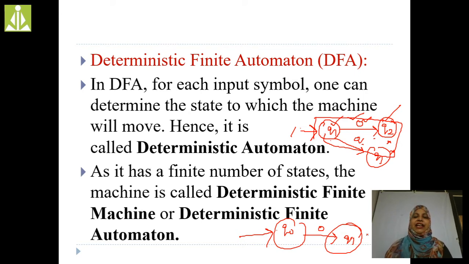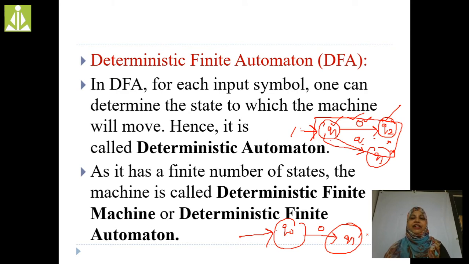In DFA, we have a finite number of states. While constructing any DFA from finite automata, that particular finite automata must consist of a finite number of states, and only then can we call that machine a deterministic finite machine. If any finite state machine has a finite number of states, then only that machine is known as a deterministic finite automata, DFA.